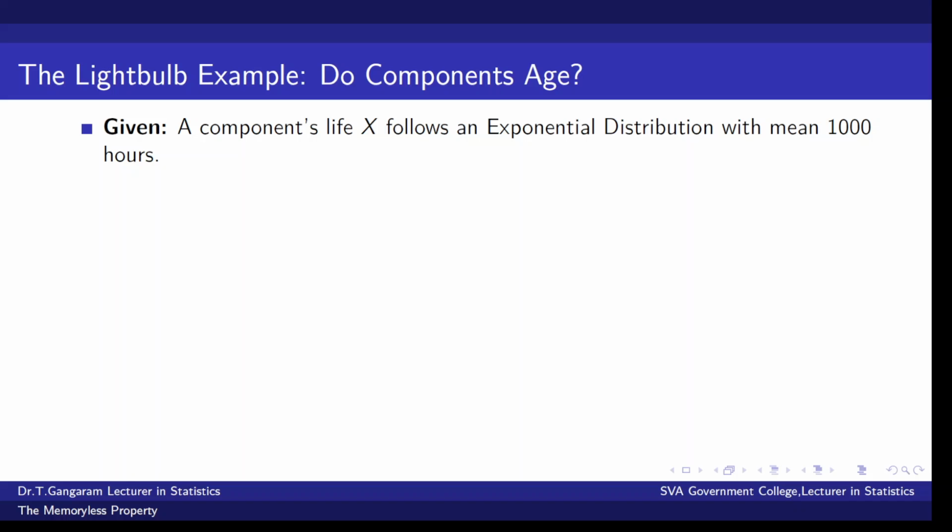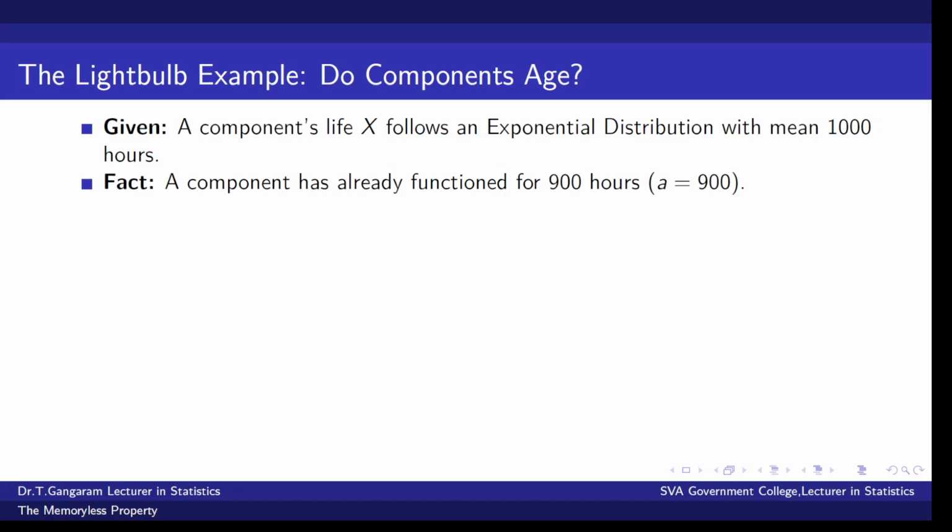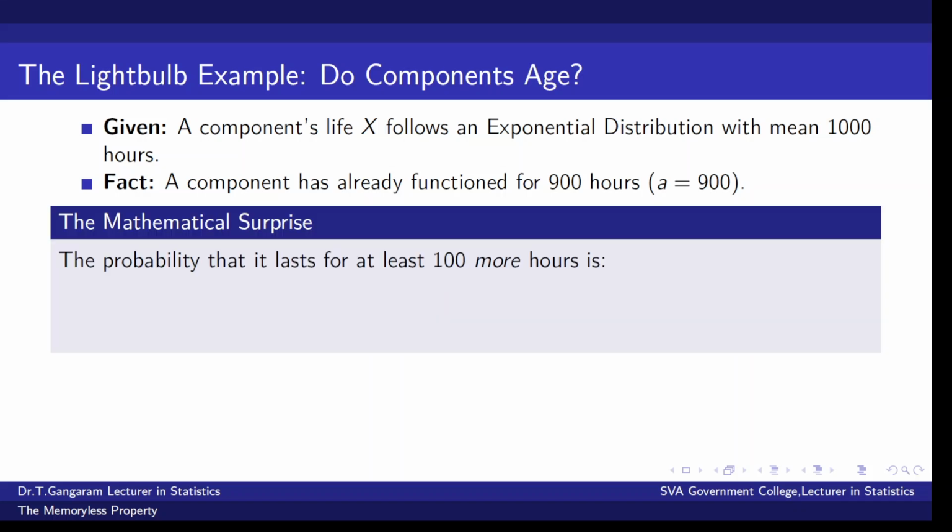Let us look at the light bulb example in detail. Do components age? Given a component's life x follows an exponential distribution with a mean of 1000 hours. The fact is a component has already functioned 900 hours. Here our a is 900.